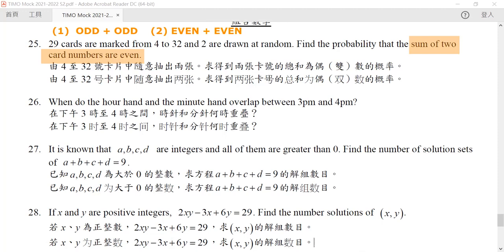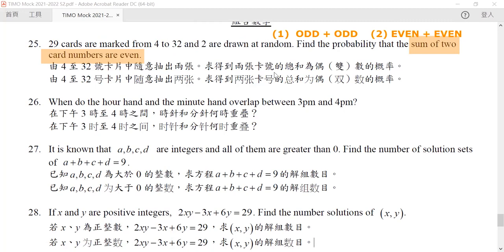In our first condition, we want to calculate the probability of drawing 2 odd number cards. But by the way, how many odd number cards are there? Because we have 29 cards from 4 to 32, it is very easy to see that these consist of 14 odd and 15 even.